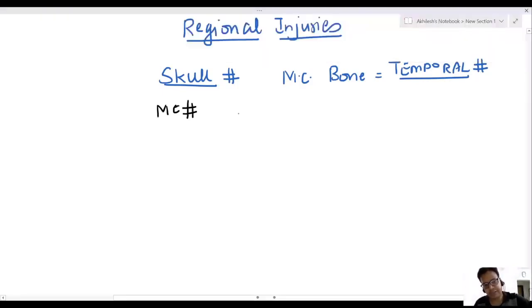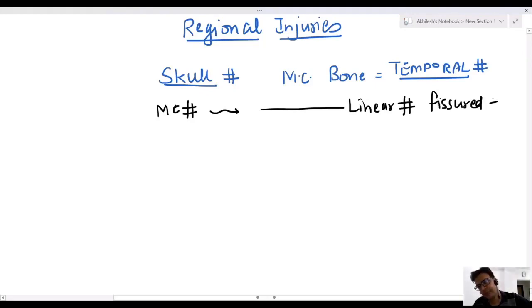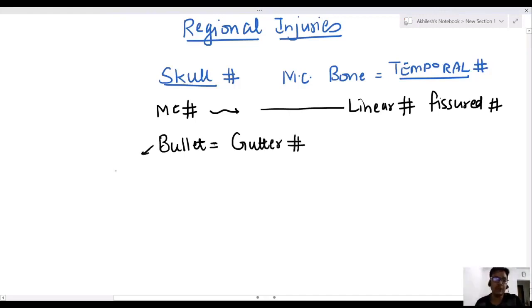The most common fracture in skull bone is a linear fracture, which is also known as a fissured fracture. Both are the same. A bullet produces a gutter, known as a gutter fracture. But sir, this is a tangential bullet, not perpendicular. This tangential bullet produces a gutter fracture.